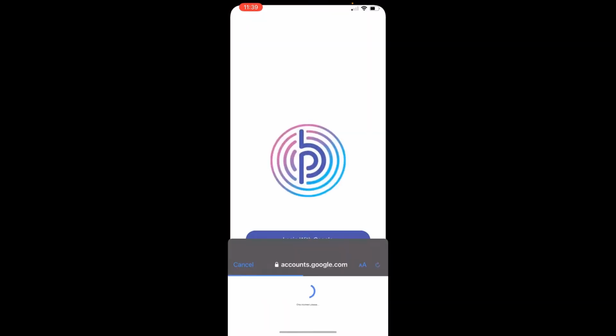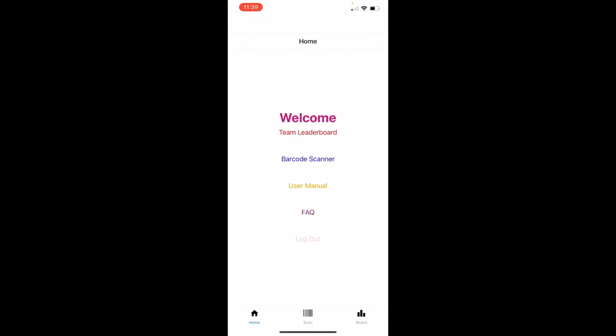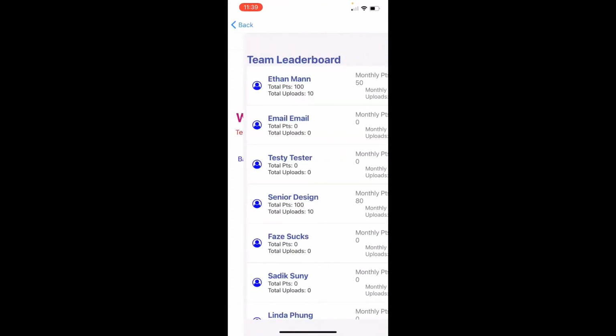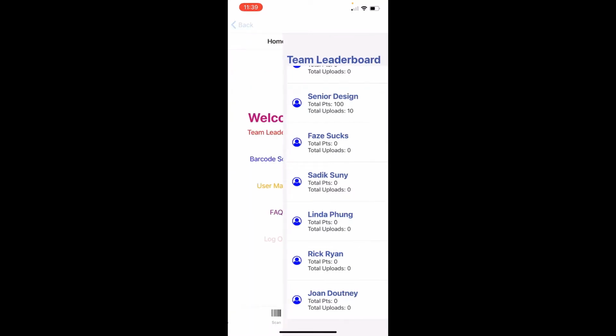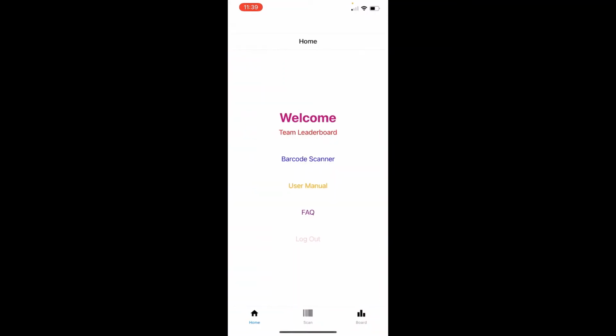If we go ahead and sign in, it'll bring me back to the main menu screen, and we can look right here and see that on the senior design user, we have 100 points total. If we go ahead and go to the barcode scanner, we can scan a package that I had already. It takes a little bit of a second because it's using multiple tests to see which kind of barcode it is so it can decode.